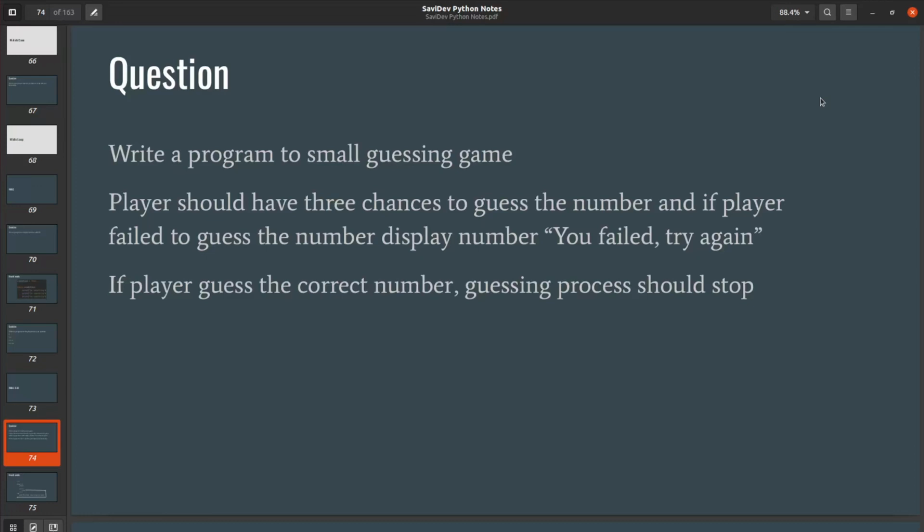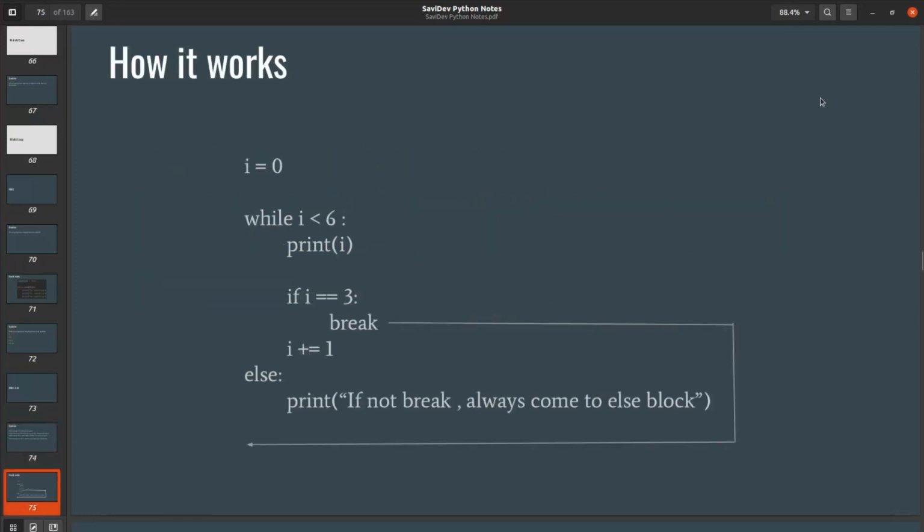Here is how we use else with while loops. Here you can see we have used this break keyword. Basically, we use the break keyword to jump out of the loop. Then the else part. The main thing is that after all iterations, the interpreter will always go inside this else block unless the loop has been broken. So now let's implement a program for the previous scenario using this new knowledge.